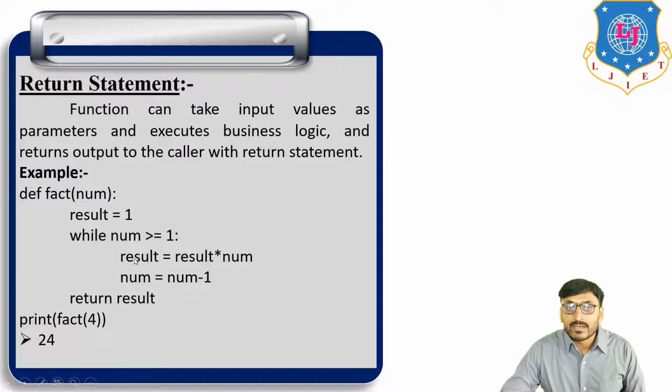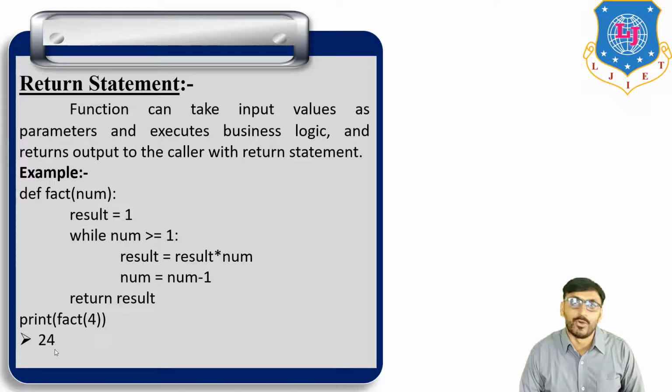This loop continues until this condition is false. So at last we get the value of result, that is 4 into 3 into 2 into 1, which is 24. Print factorial of 4, that is 24. So the output of this program is 24.